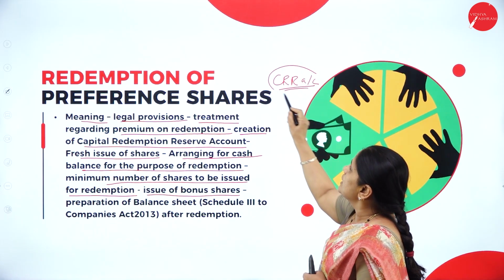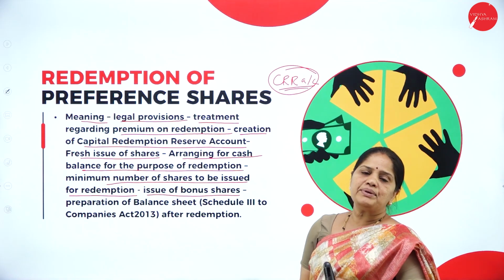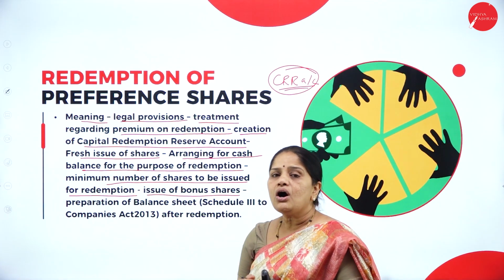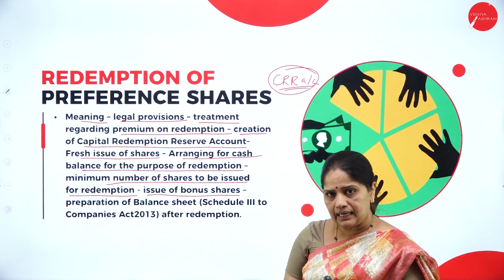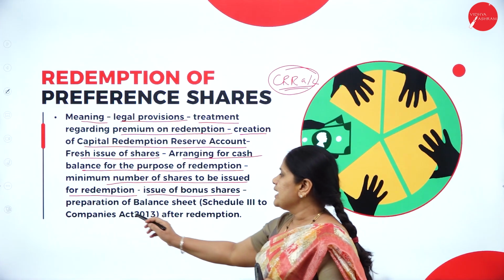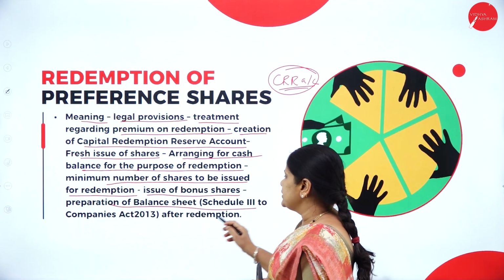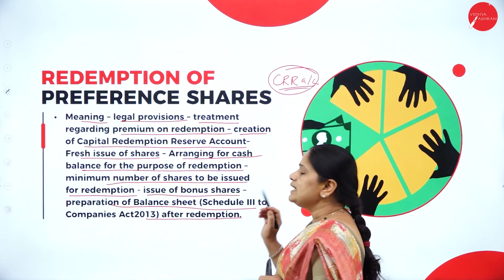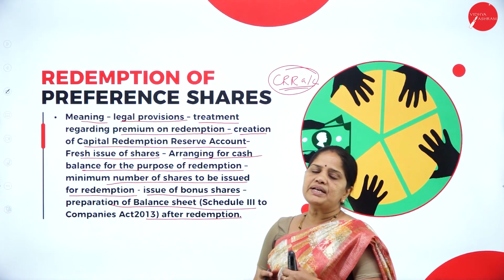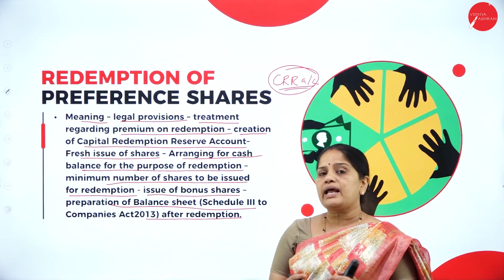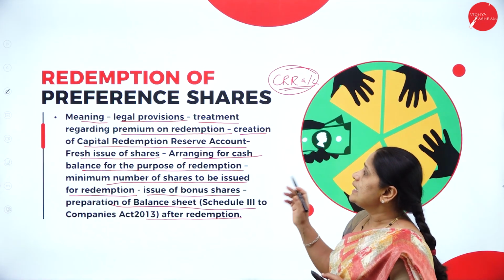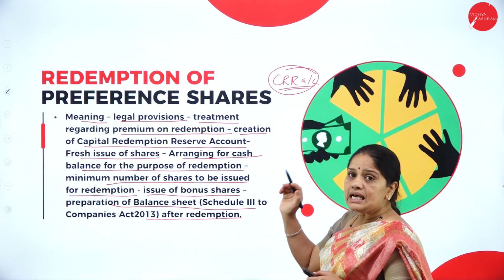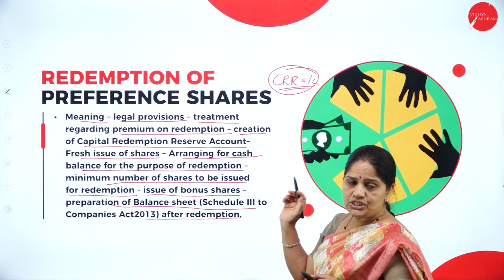Bonus shares can be issued out of the capital redemption reserve account or out of the divisible profits which are available in the company. Then next one is the preparation of balance sheet, Schedule 3, after the redemption. So what is the company's balance sheet? How does it look after redemption? All this we will be learning in this Unit 1, that is redemption of preference shares.